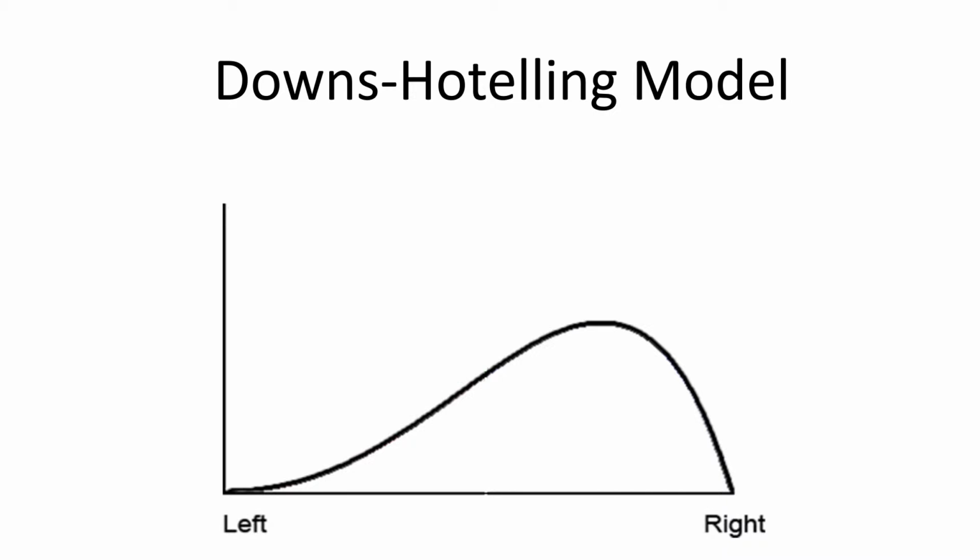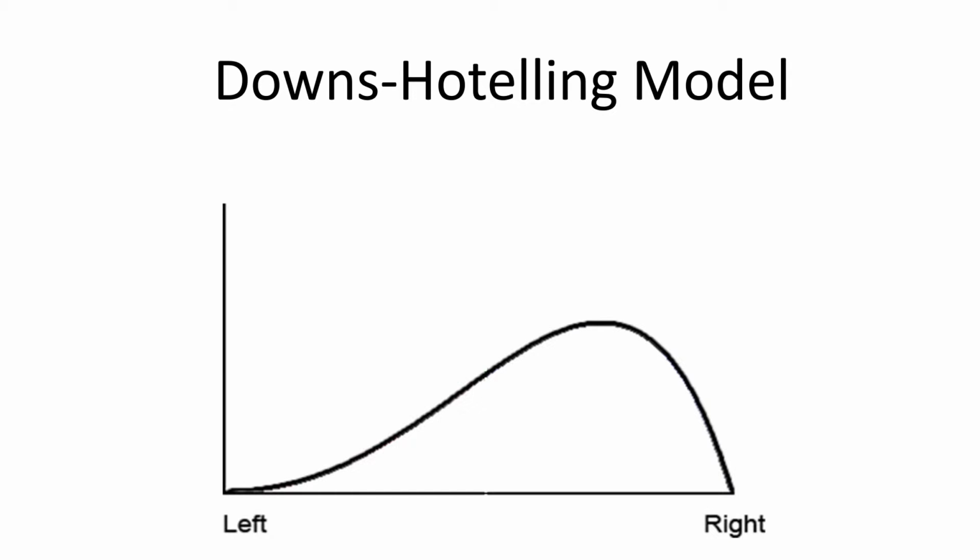The next model is the Downs-Hotelling model, which is very similar to the median voter theorem, and in fact, quite a few people get them confused. The Downs-Hotelling model is more like an application of the median voter theorem. So let's assume that we have this graph of people's policy preferences. Again, it's left to right as a simplification, and we have a graph of voters' preferences.